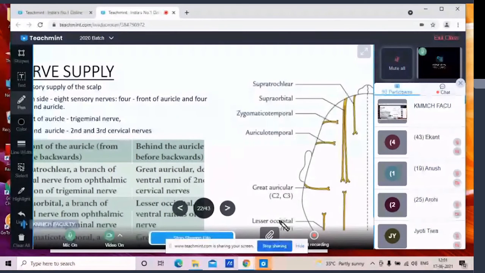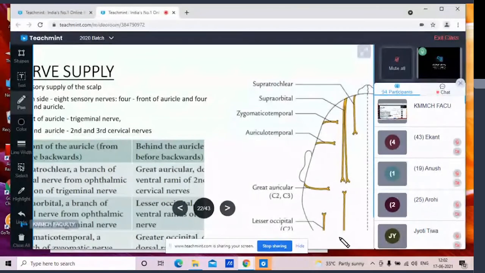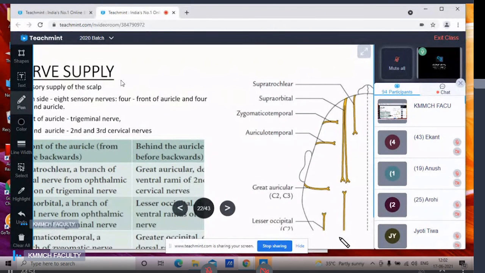Then the greater occipital nerve, derived from the dorsal ramus of the second cervical nerve. And the fourth one is the third occipital nerve, derived from the dorsal ramus of the third cervical nerve. So this is about the sensory supply of the scalp.